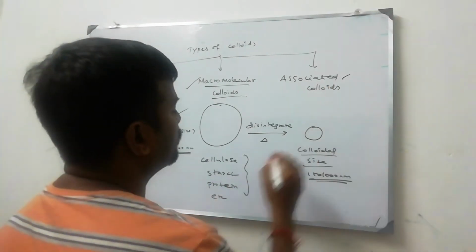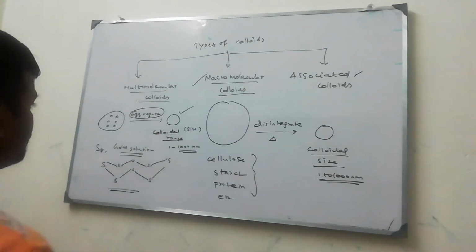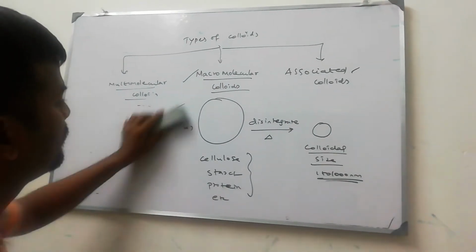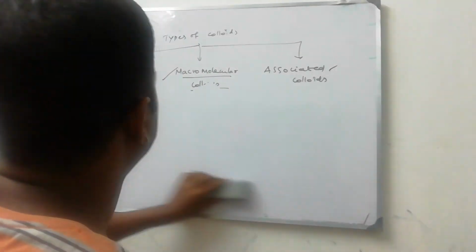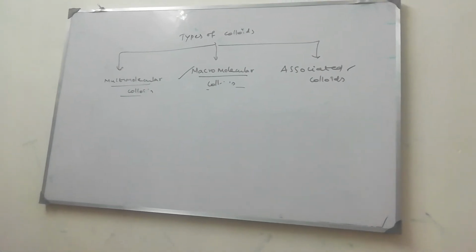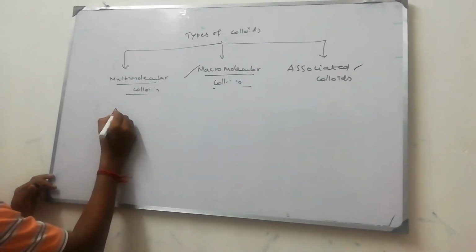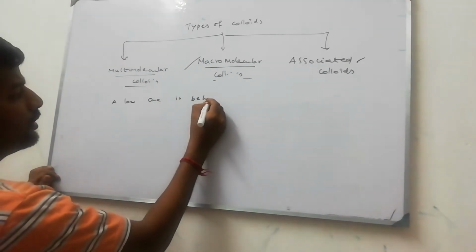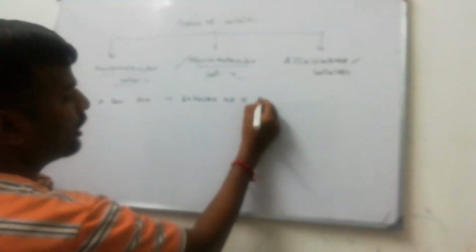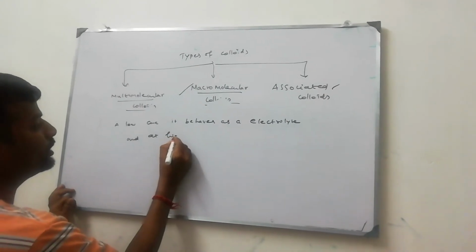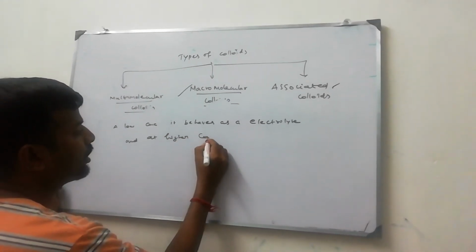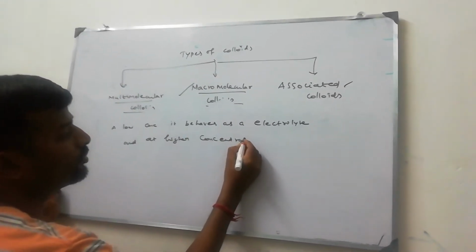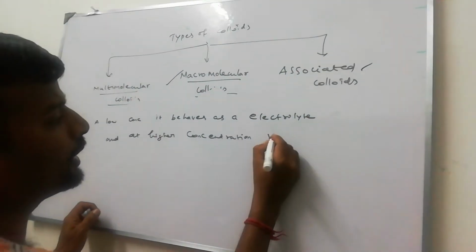Then the next one is associated colloids. Associated colloid means at a low concentration, it behaves as an electrolyte, and at higher concentration, it behaves as a colloid, like soap.